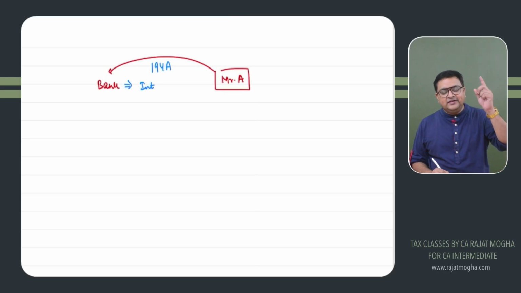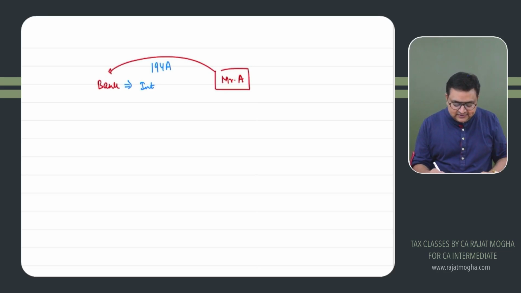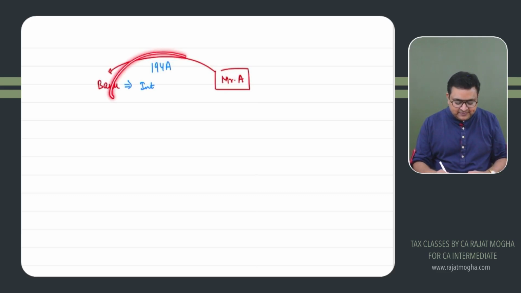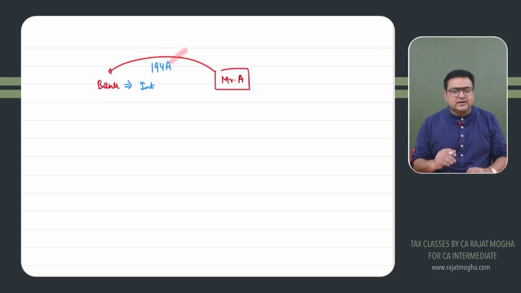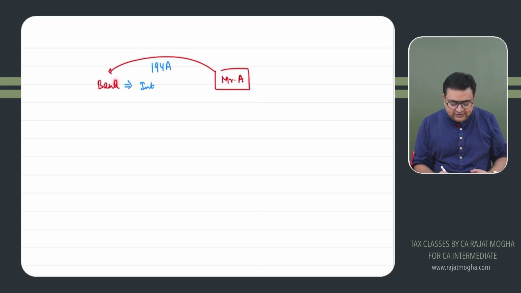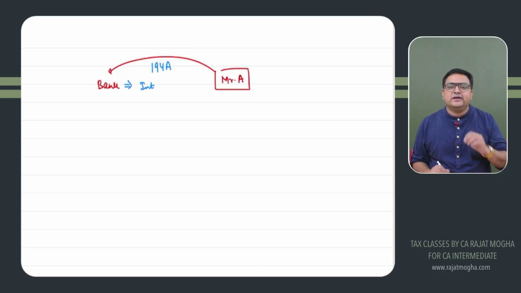Interest on securities was 193. This is 194A, interest other than securities. So if Mr. A has opened a fixed deposit account and this bank is paying him interest, they will be deducting TDS. There is a threshold limit also. I'll be discussing 40,000, and 50,000 for senior citizens. But yes, the bank paying interest to Mr. A will be deducting TDS. Correct? One of the examples.